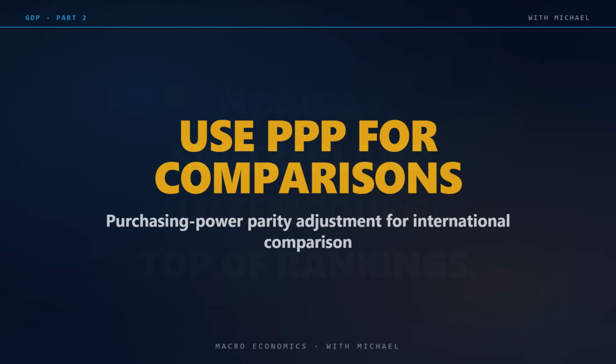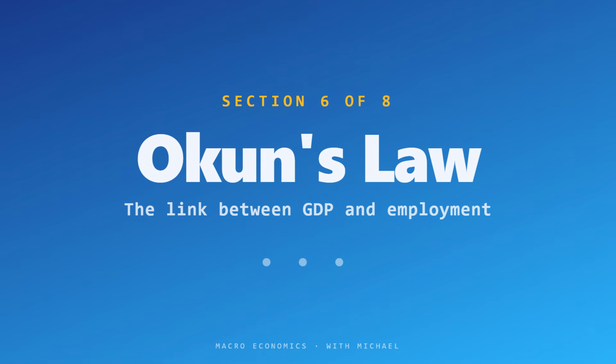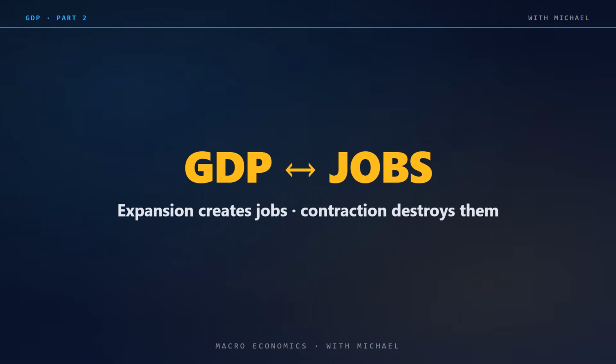Section 6. GDP and employment. Okun's law. There is a tight relationship between GDP growth and unemployment. When GDP expands, firms hire more workers. When GDP contracts, firms lay off. The relationship is not perfect. There are lags and frictions, but the correlation is strong.